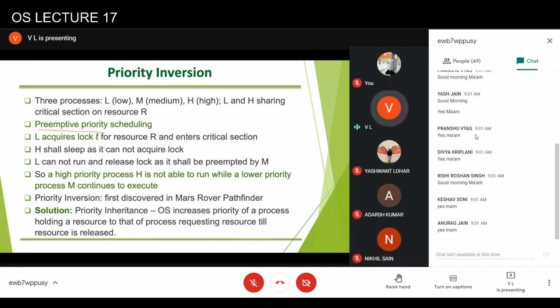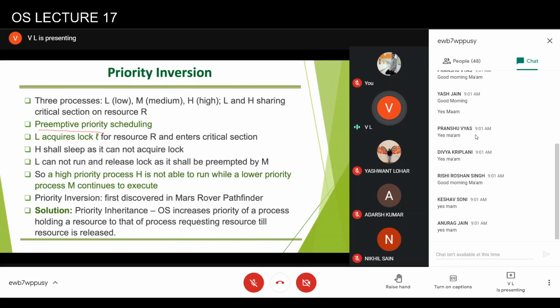And the solution for the critical section is implemented through a lock. So whenever a process wants to enter the critical section, it will acquire the lock, then enter the critical section and release the lock. And we are assuming the other process will wait on the lock by going to sleep.